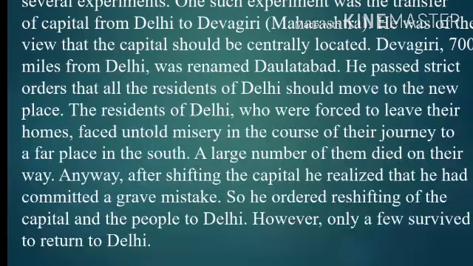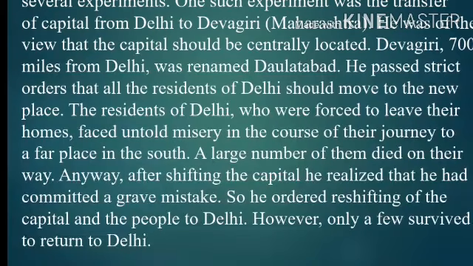Okay, so next, a large number of them died on their way. See, they had to walk 700 miles from Delhi to Devgiri. In that way, many people died on the road. Okay, so next, anyway, after shifting the capital, he realized that he had committed a grave mistake. So students, all people shifted to Devgiri.